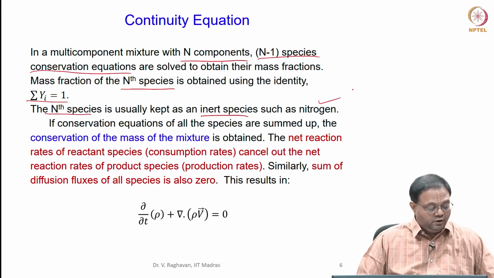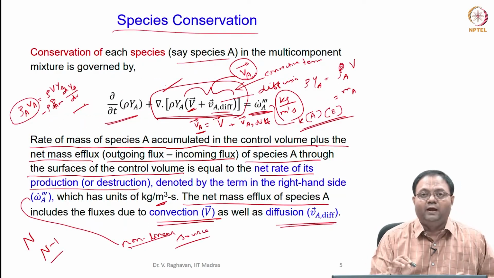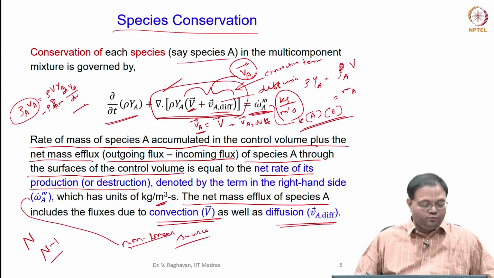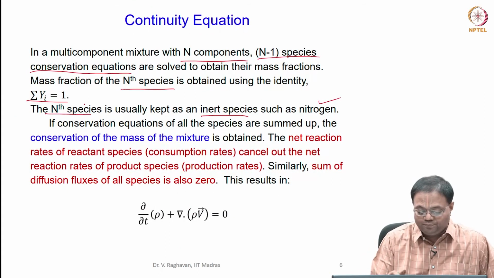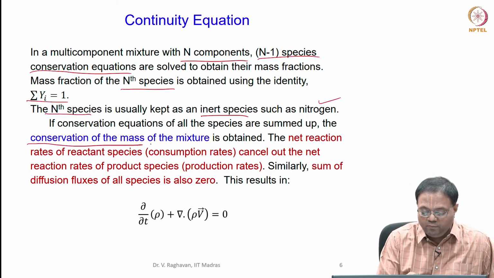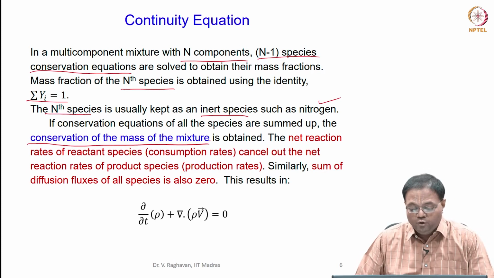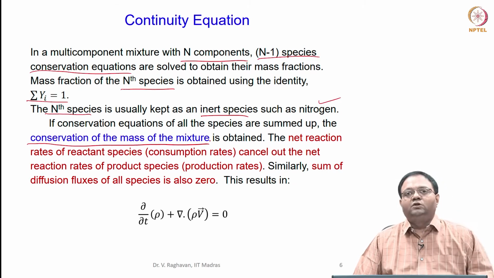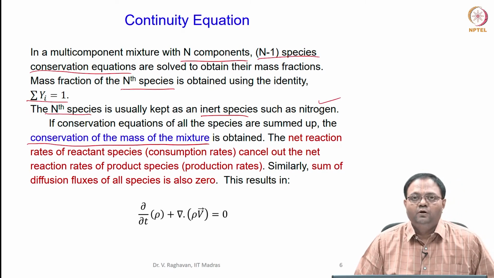Okay. Now, this equation is for one particular species, say A. Now, write this equation for all the n species and add them, and you will get the conservation of mass of the mixture. Do you understand? The conservation of mass of each species, summed up for all the species, will give the conservation of mass of the mixture.